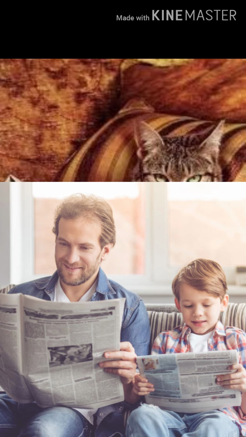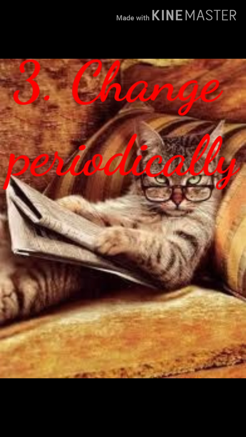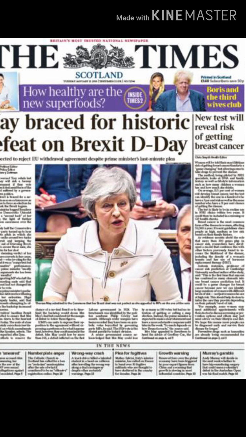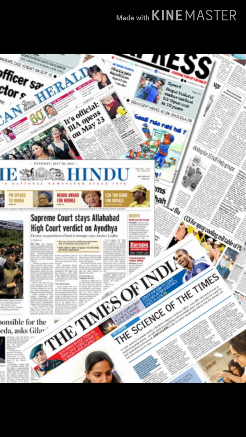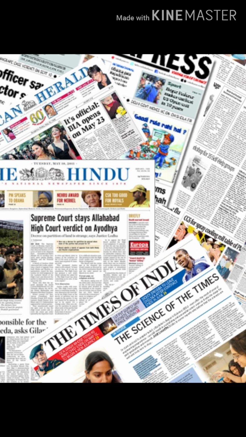The third way is change periodically. That means do not stick to one newspaper. Regularly change them in certain intervals. This will make you aware of different writing styles and tones. It will also make your English language vocabulary more dynamic. You can also find different brands of newspapers and pick one according to your style and preference.